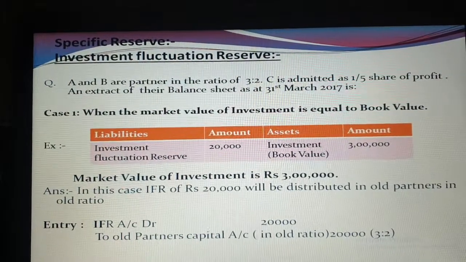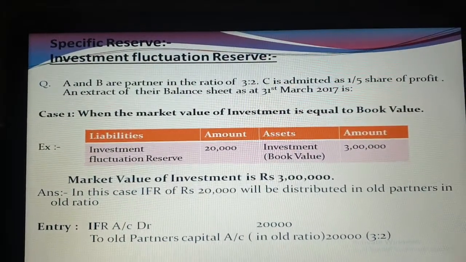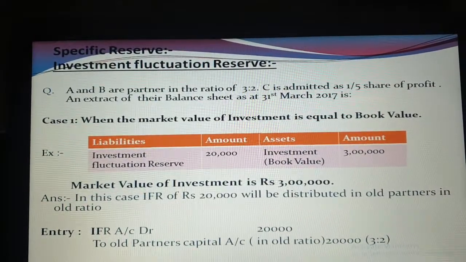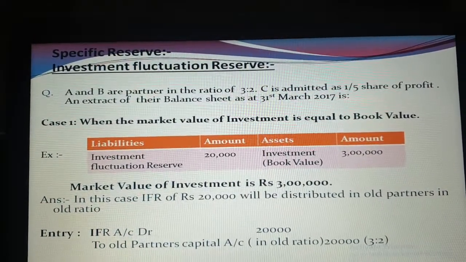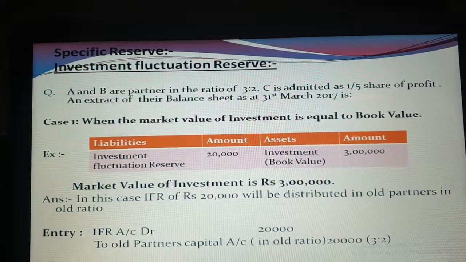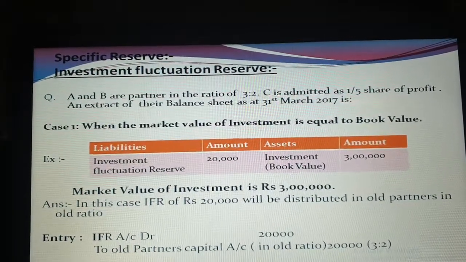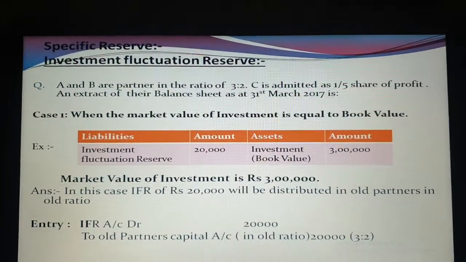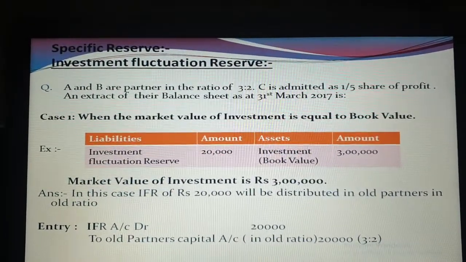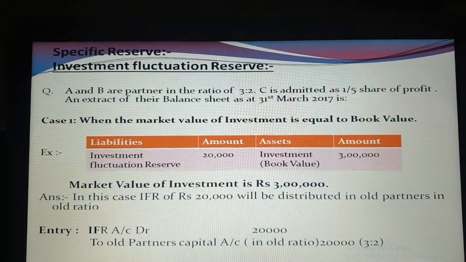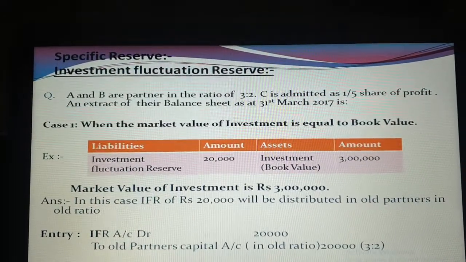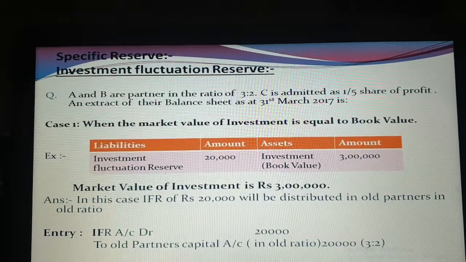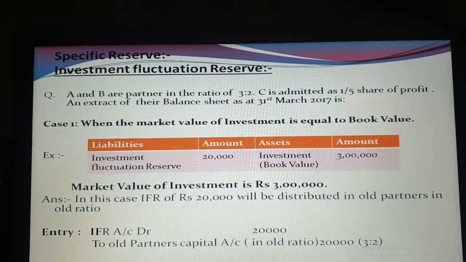Now case number first. Reserve is given as 20,000 on the liability side. Book value of investment is 3 lakh and market value is 3 lakh. Previously I told you that you have to compare the book value and the market value. In this case the book value is 3 lakh on the asset side, and in the additional information the market value is again 3 lakh. So there will be no loss on investment. The entire amount of investment fluctuation reserve, that is 20,000, will be distributed among old partners in the old ratio.